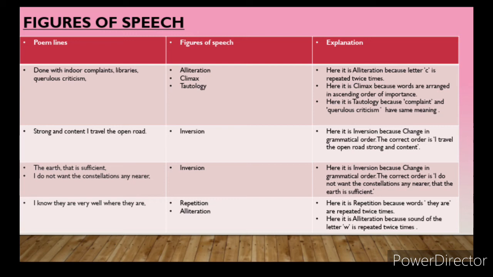Okay, which sound is repeated more than two times? You can see, or two times. Yes, W. Very good. Well, where? So you can write here it is alliteration because the sound of the letter W is repeated twice